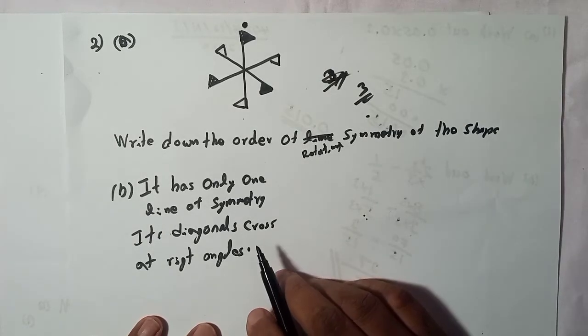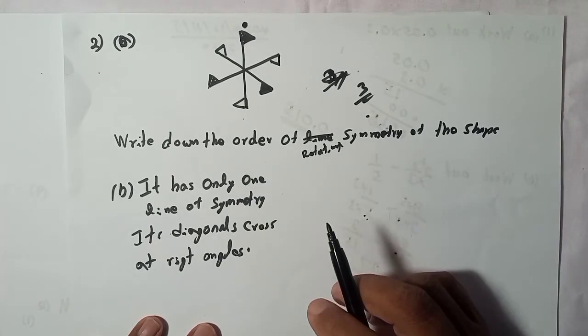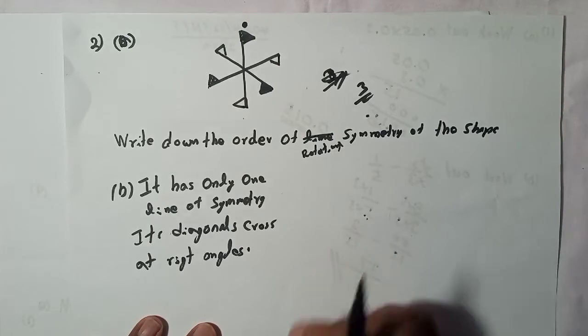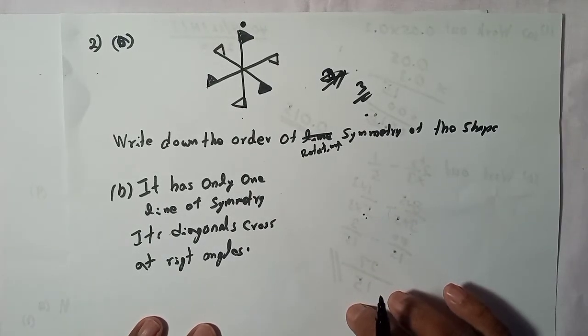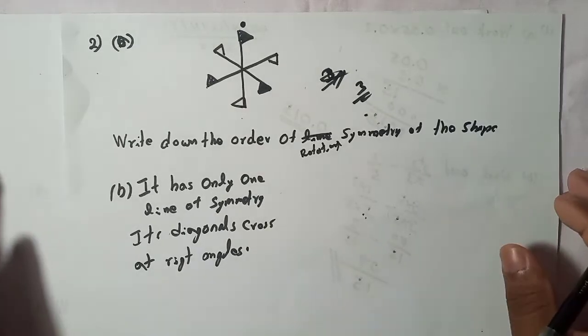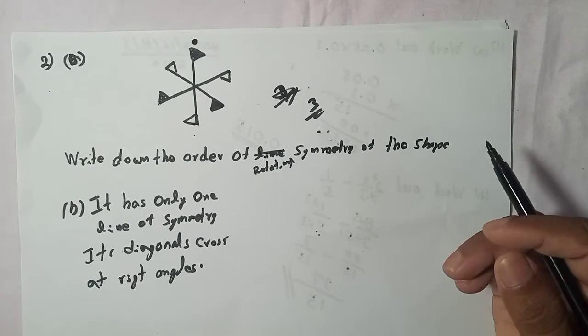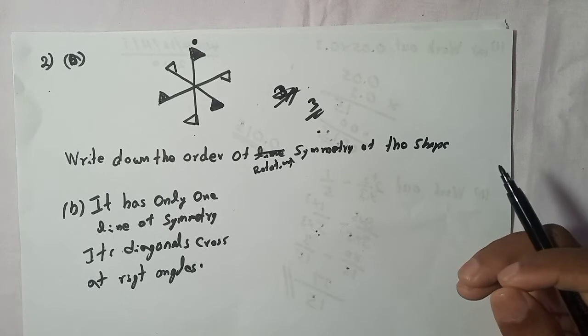In the next question they ask us to describe a shape that has one line of symmetry and diagonals that cross at right angles. That's why I tell you we need to have some experience. We have to remember some things, because only a few shapes have only one line of symmetry, normally in O level.